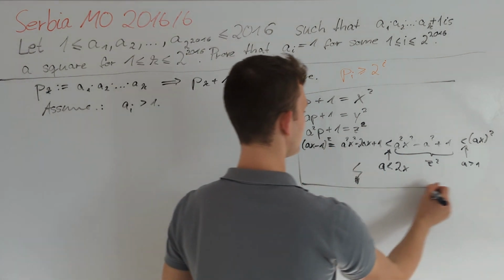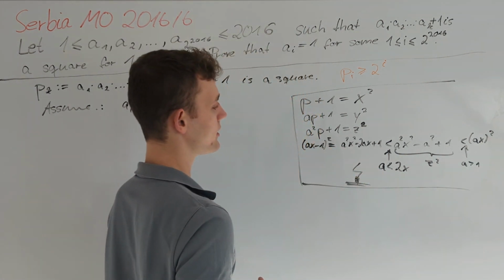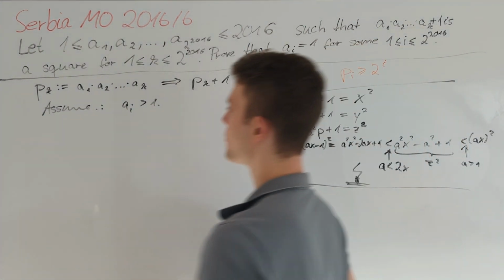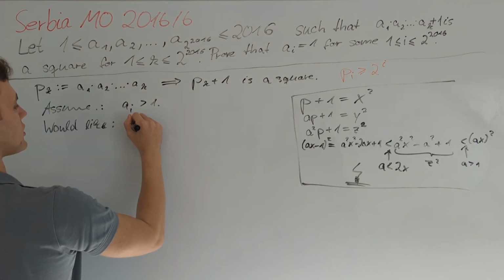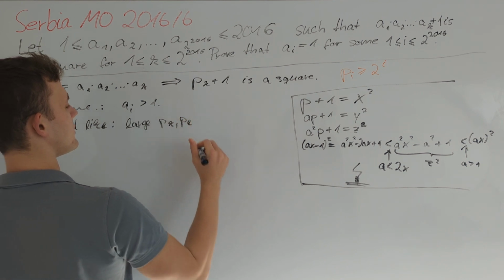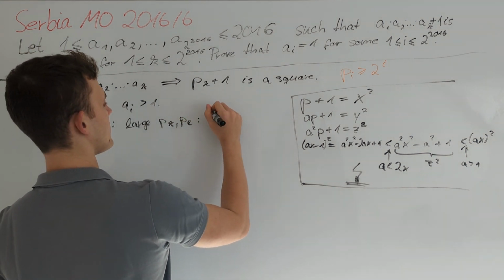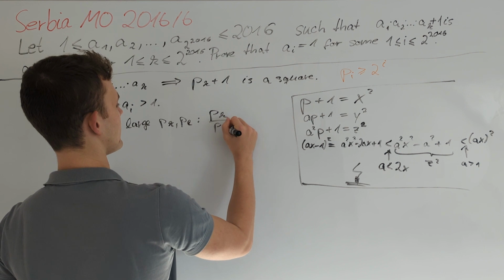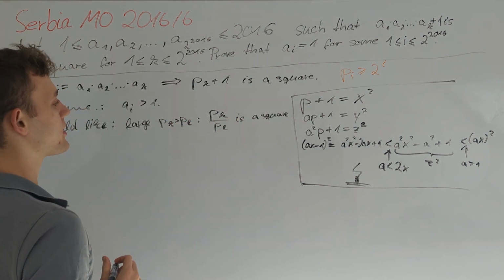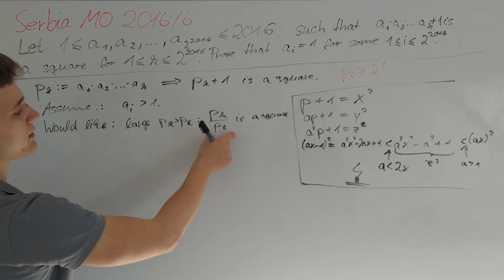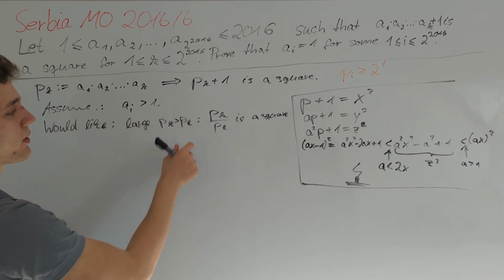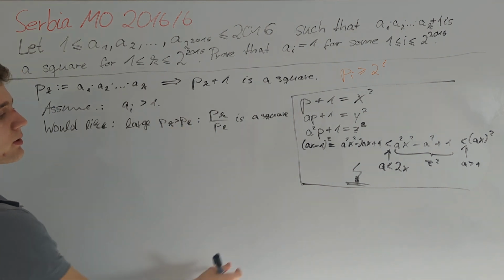We want to use this contradiction right here to get a contradiction in our main proof. Therefore, we would like to have large pk, pl such that pk divided by pl is a square. And in this case, clearly pk must be greater than pl. And if this fraction is not really large in comparison to pk and pl, we can lead this to a contradiction using what we have found right here.